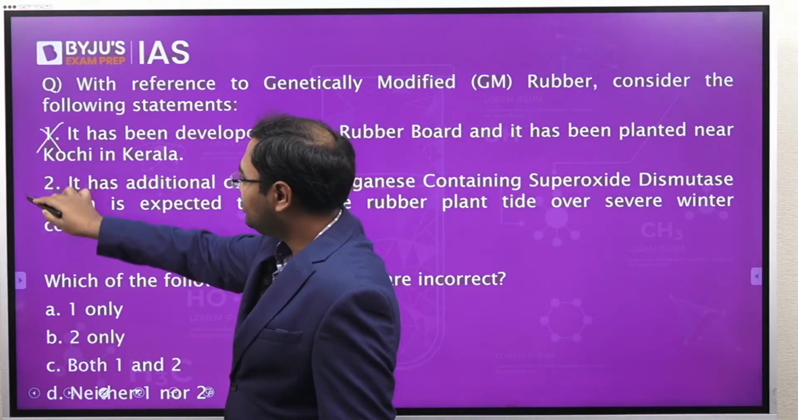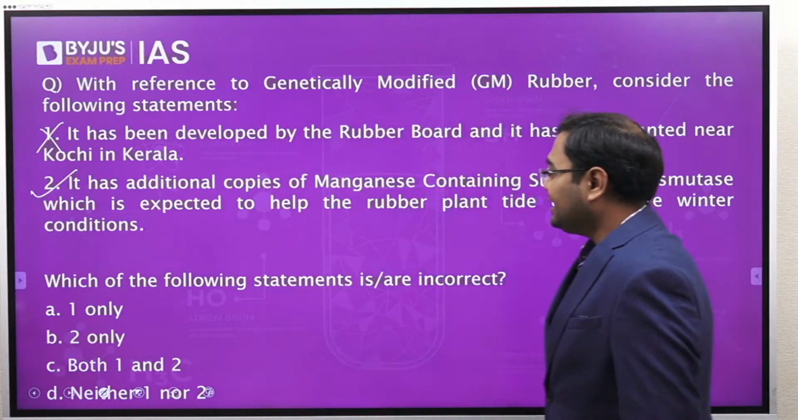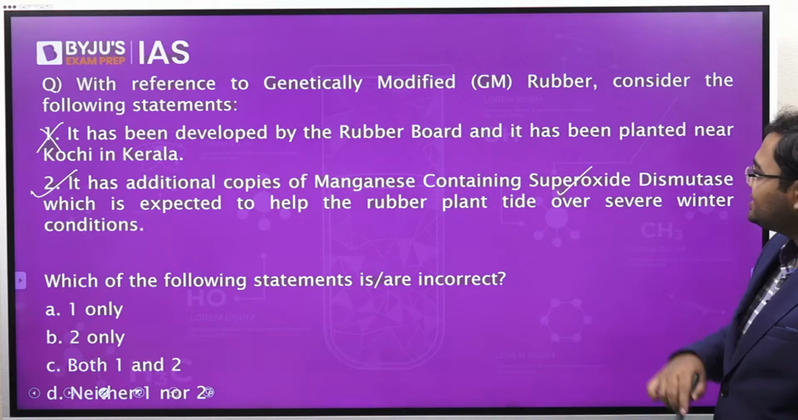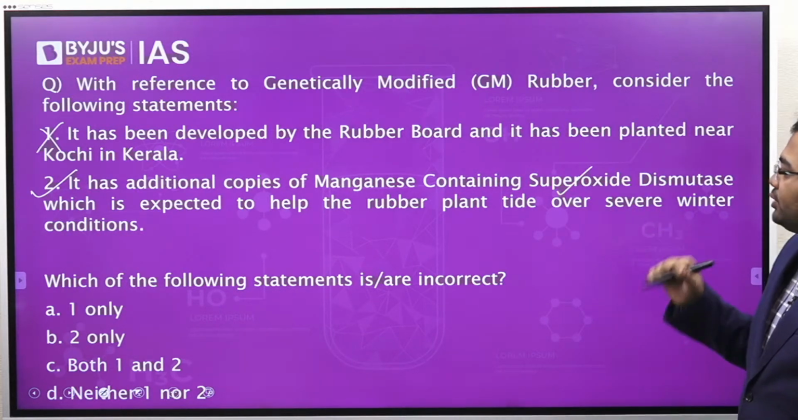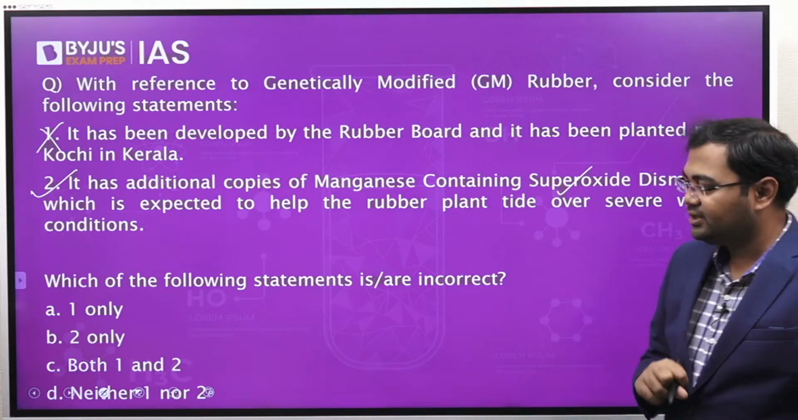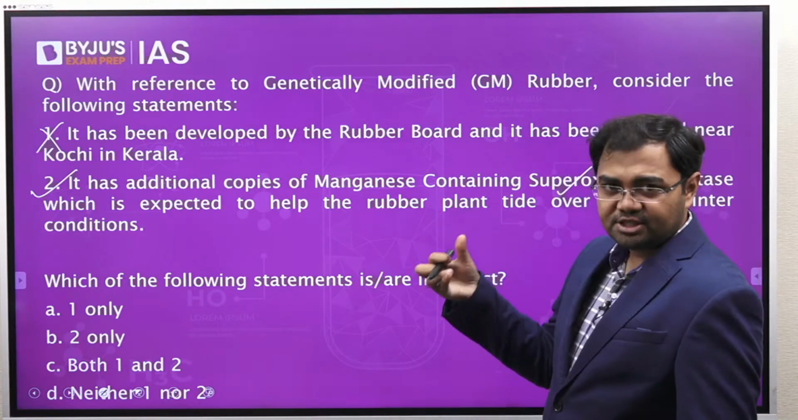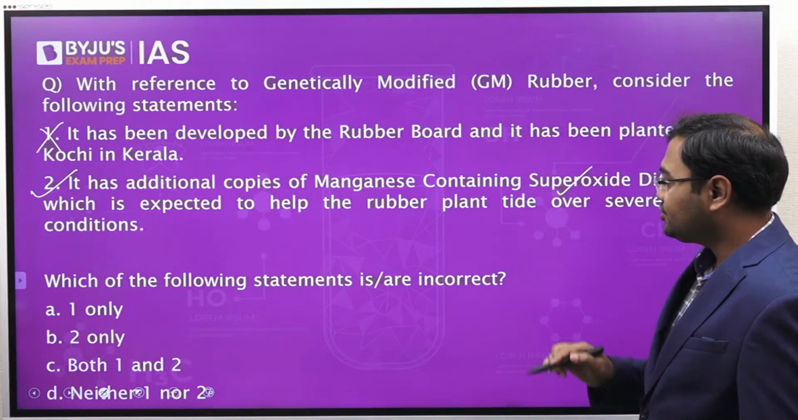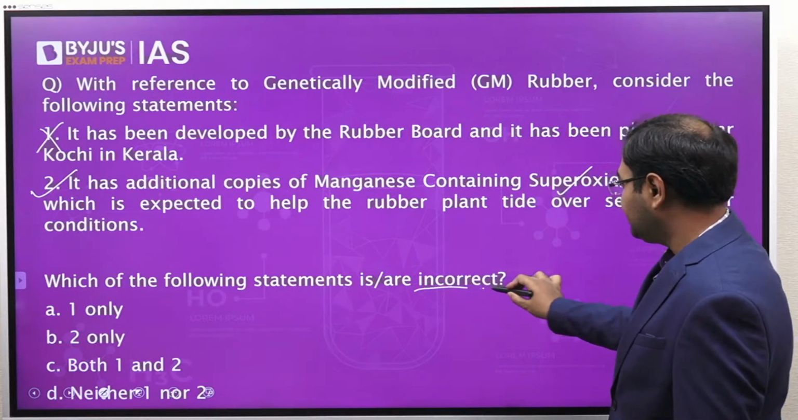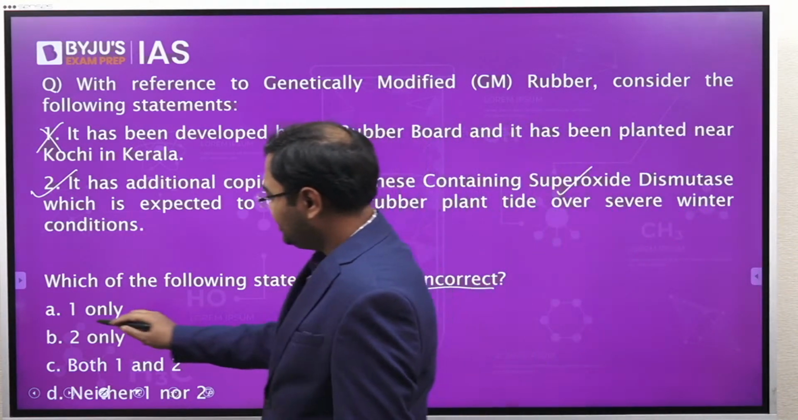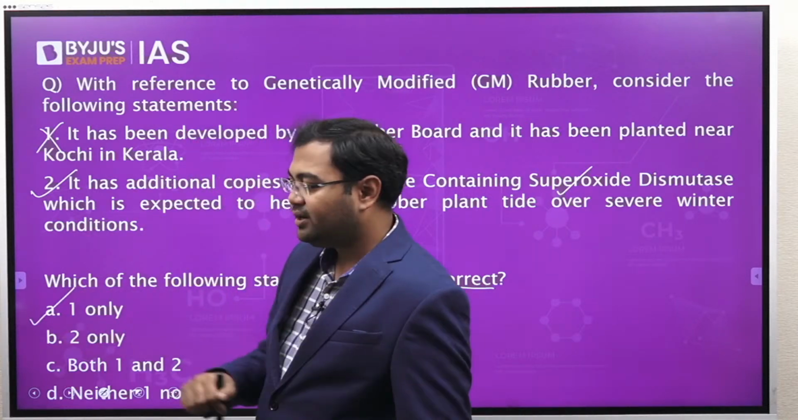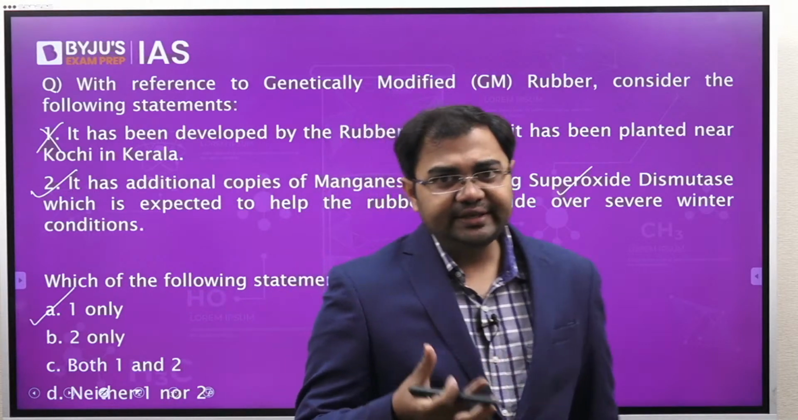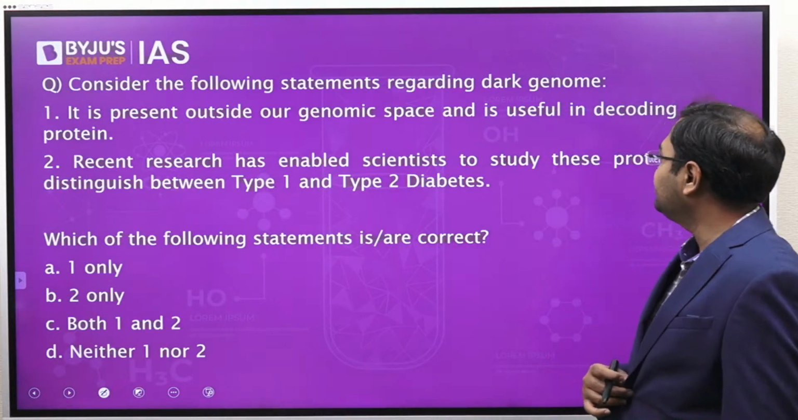So the first is wrong, the second statement is correct, that it has additional copies of manganese containing superoxide dismutase, which is expected to help the rubber plant tide over severe winter conditions. This is precisely why this kind of variant has been made. So 1 is wrong, 2 is correct. We have been asked what is incorrect, so the incorrect statement is A, that is only 1. So this is the answer, and these are small events that have been in the news.